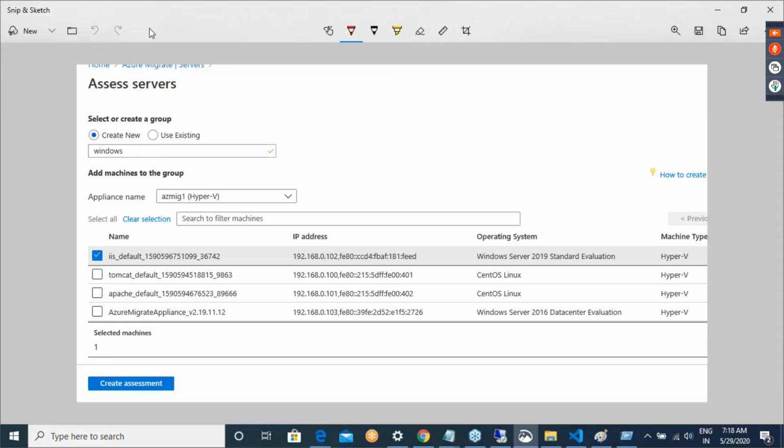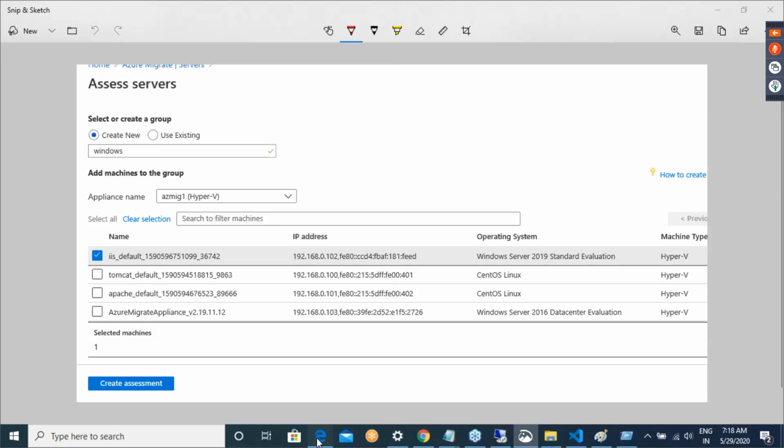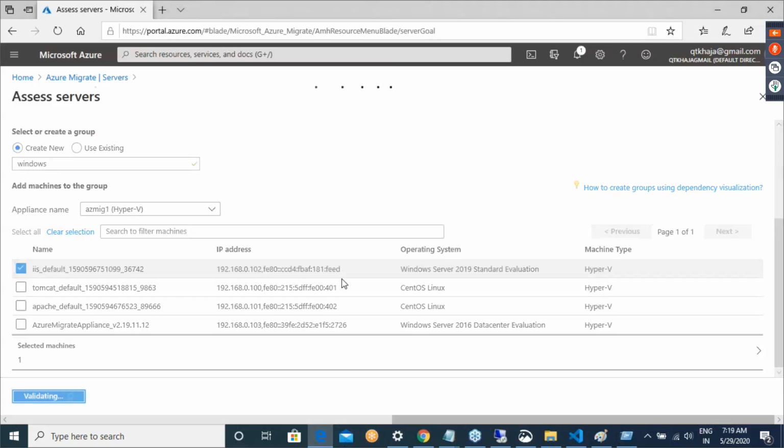It is not necessary that it has to be this way. You can create all of your machines in one shot, or you can create them in an order that makes sense to you. Now you go ahead and then say create assessment.